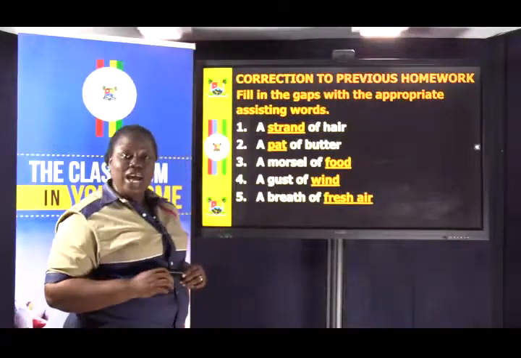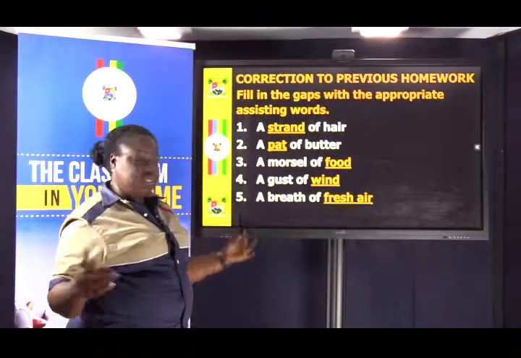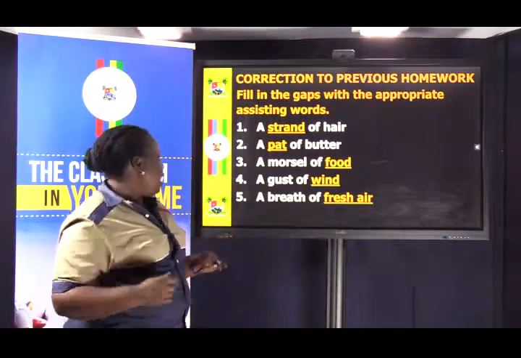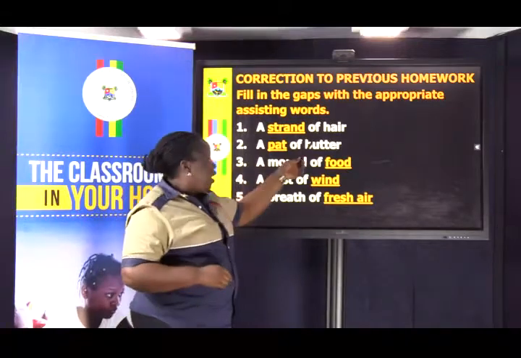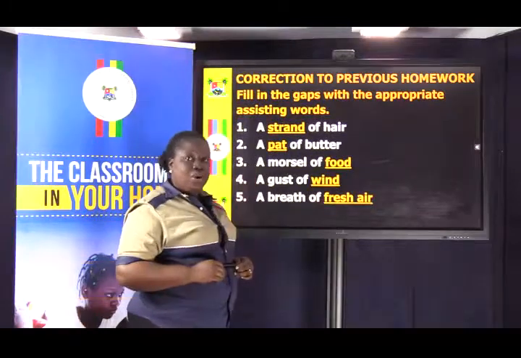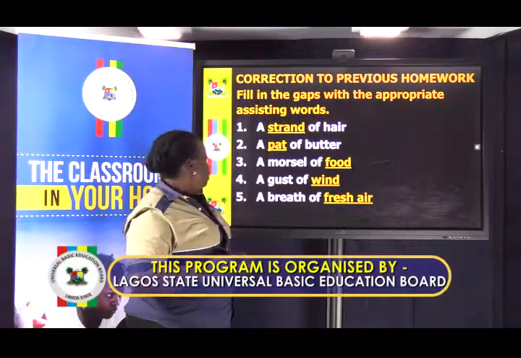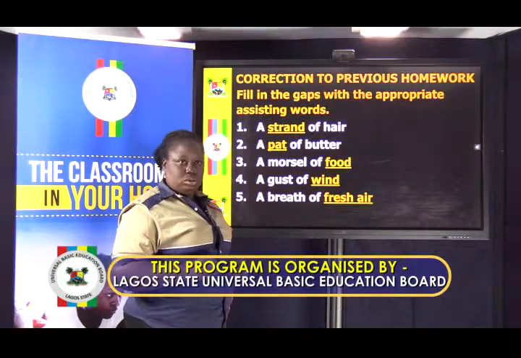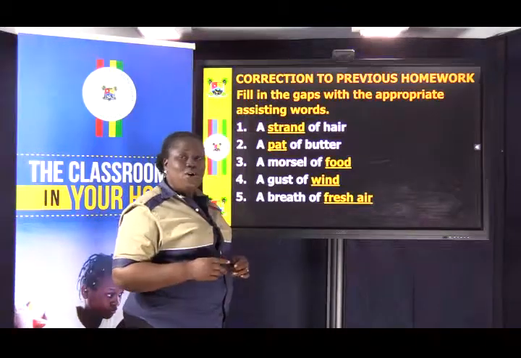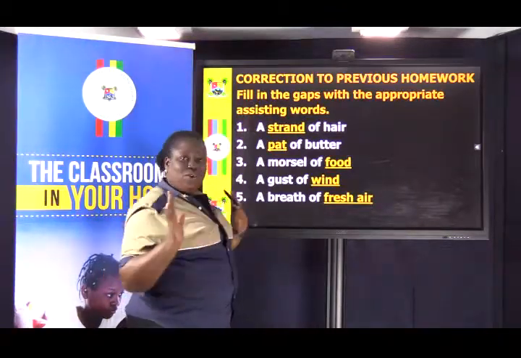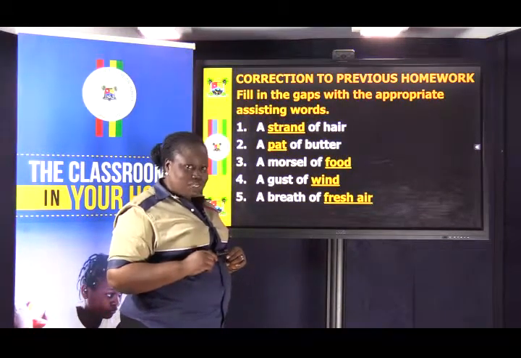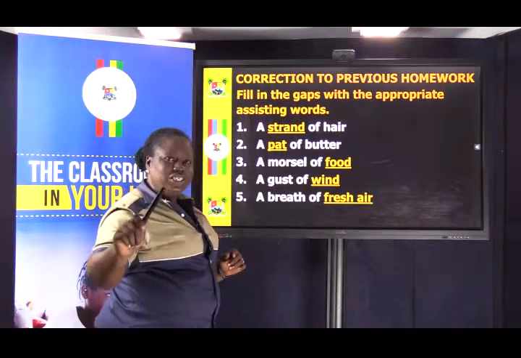In our last lesson, we looked at uncountable nouns and their quantifiers. So you were asked to fill in the gaps with the appropriate assisting words or quantifiers. So we have a strand of hair. A pat of butter or a knot of butter, whichever one you have. A morsel of food. A gust of wind, and a breath of fresh air. Auntie Fumi got 5 out of 5. What about you? You are awesome, and I need to celebrate you with a cheer.